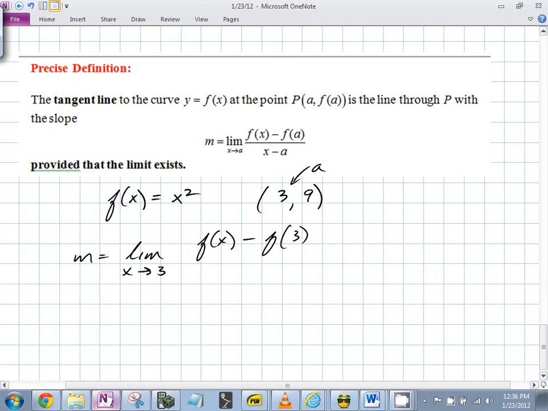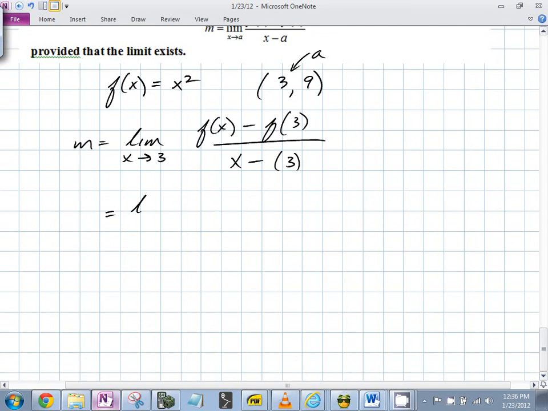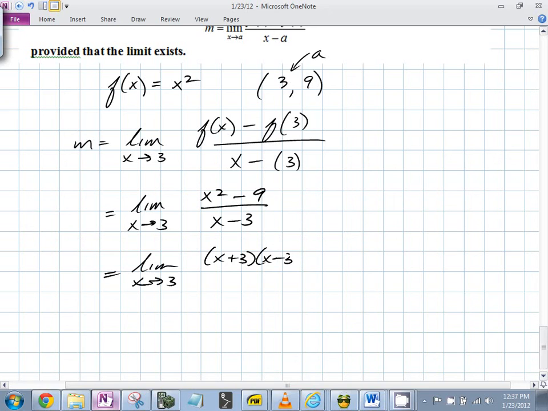I'm going to write out a few steps so you can see where it comes from. Over x minus 3, because that's what a is. So what do we have here? We have the limit as x goes to 3 of x squared minus 9 over x minus 3. Can we solve that limit pretty easily? Yes. The top is a difference of squares, x plus 3 times x minus 3, and the x minus 3 cancels, so it's equal to the limit as x goes to 3 of x plus 3, which is 6. So that's the slope of the tangent line.